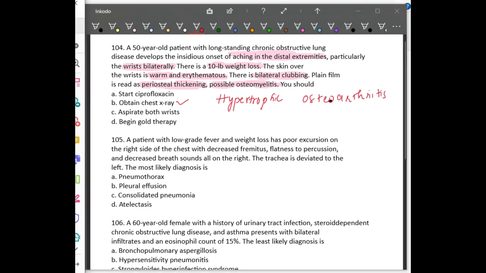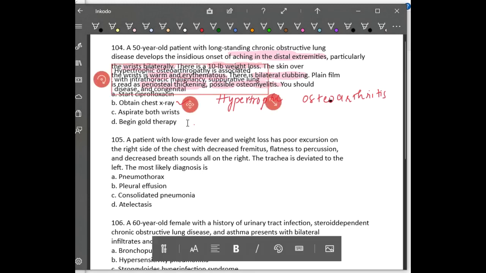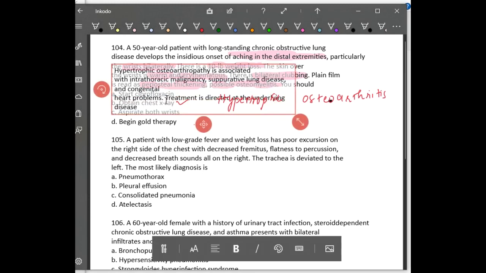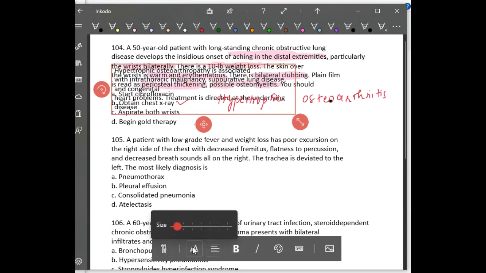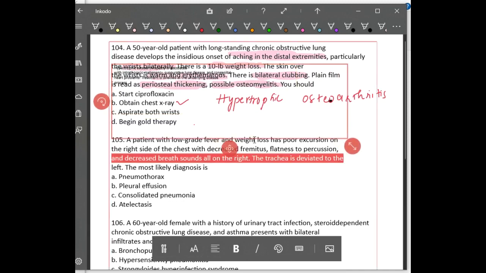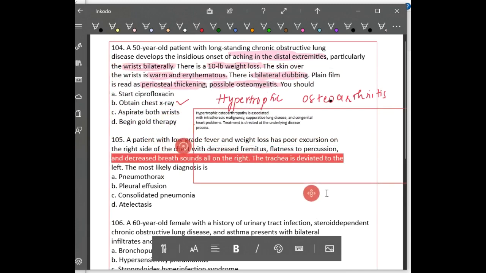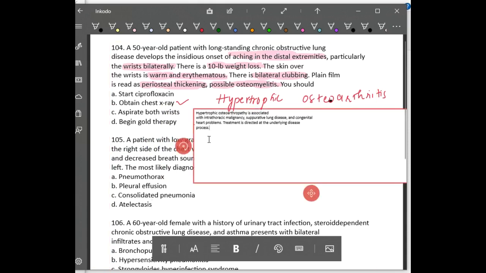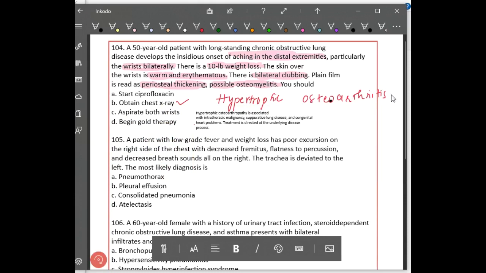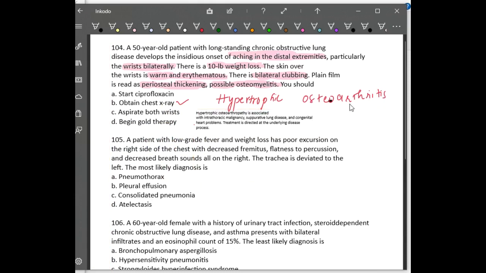So as a result, based on the diagnosis, we will treat the case. So we should first obtain a chest X-ray. That is the important thing here.